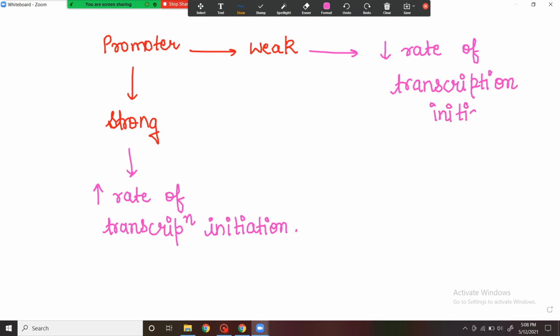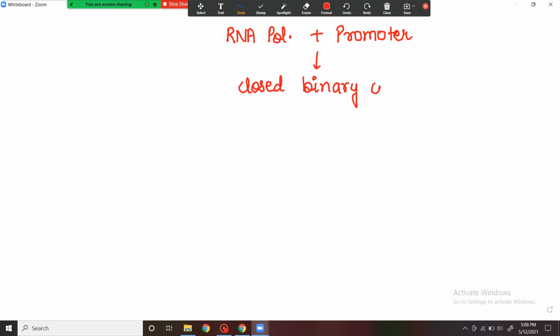So let us discuss all these stages of the initiation process once again. So there is RNA polymerase binding to the promoter, then there is formation of closed binary complex, followed by the formation of an open complex.